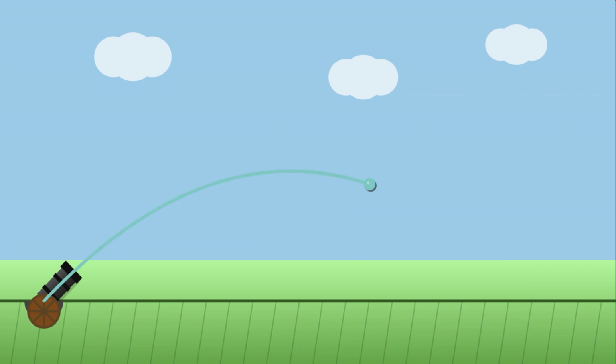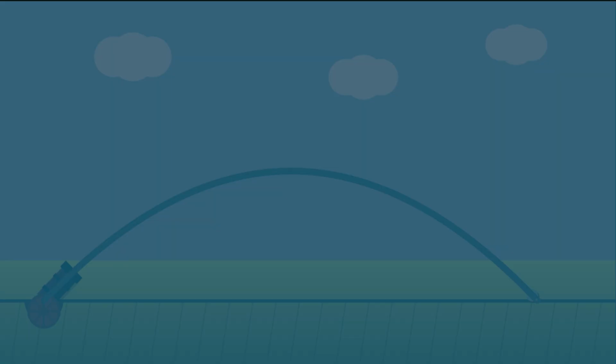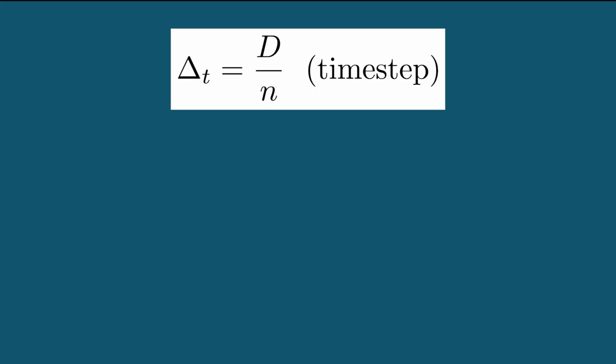We can implement this animation with a few simple update rules. First, we determine the value delta t, which is equal to the total duration of the animation, d, divided by the number of time steps, n. In practice, we will want to make n very large compared to d so that we get an accurate animation.